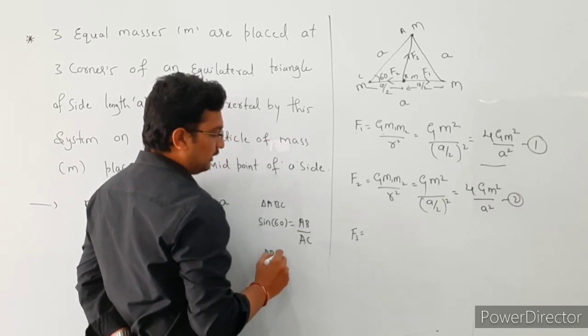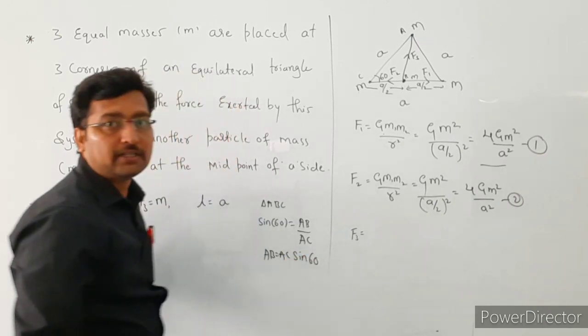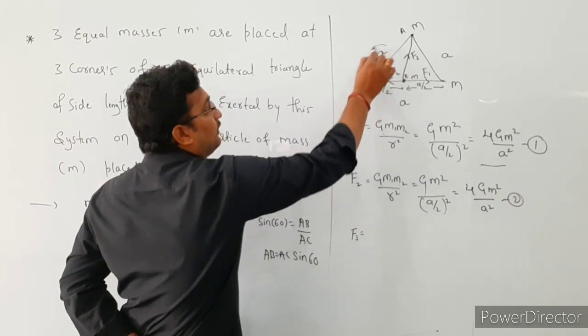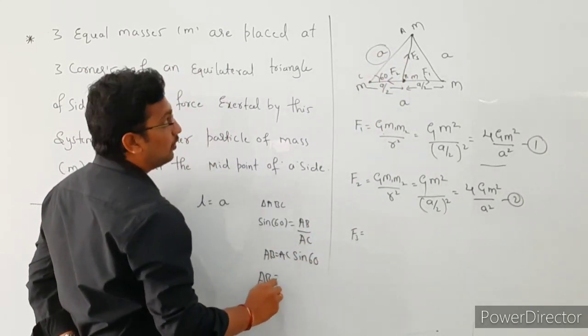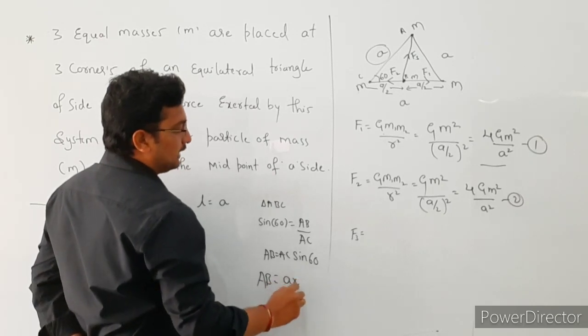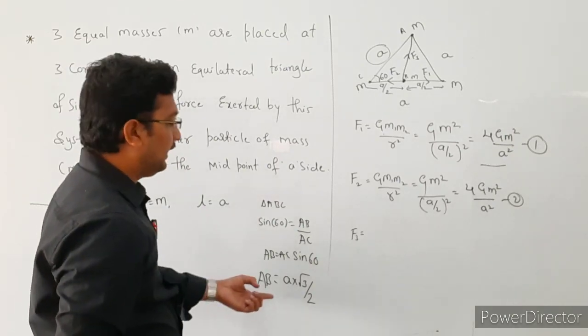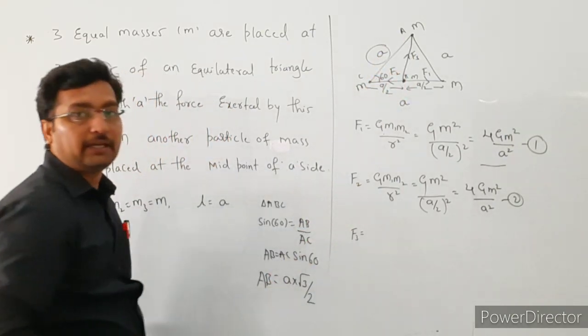AB is equal to AC into sin 60. What is the AC value here? AC value is A, so AB is equal to A into sin 60 value, that is root 3 by 2. So the AB value from this point to this point is root 3 by 2 A.